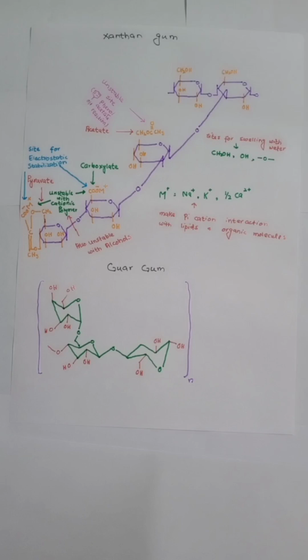Discuss the chemical structure of xanthan gum and various groups which are present in the chemical structure of xanthan gum. What is the relation of these groups to its suspending effect, emulsifying effect, stabilizing effect, and thickening effect, and why suspension of xanthan gum is more clear than the suspension of guar gum.